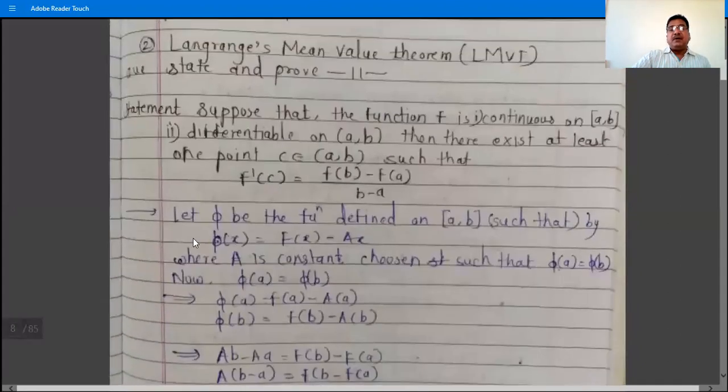That is, phi is the subtraction of f x, where f is the function continuous on closed interval [a, b], differentiable on open interval (a, b). This A x is a polynomial function, continuous everywhere, differentiable everywhere, and therefore the subtraction of two functions, f x minus A x, is continuous on closed interval [a, b] and differentiable on open interval (a, b).